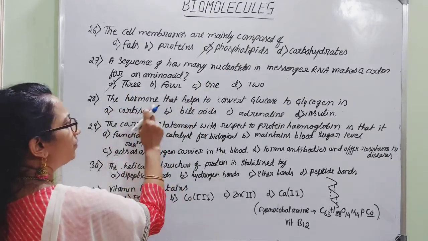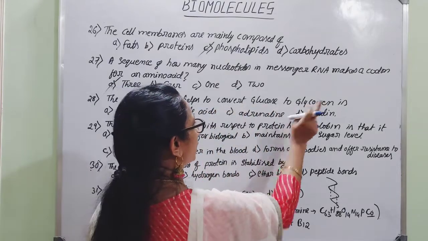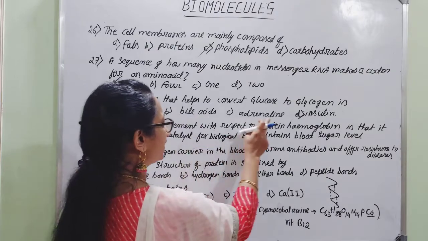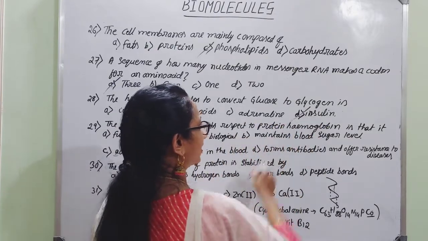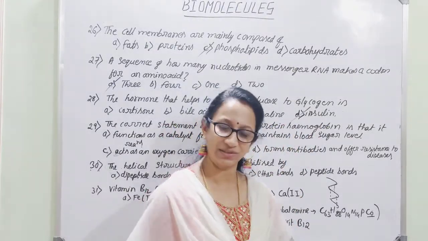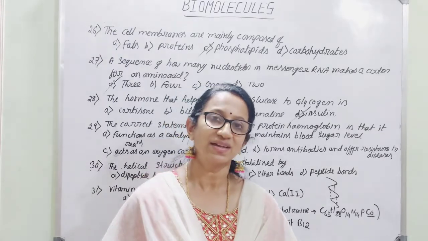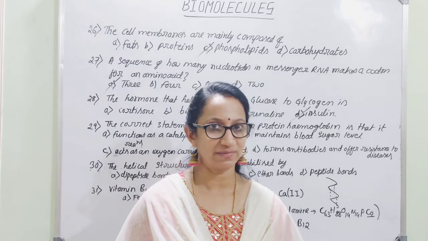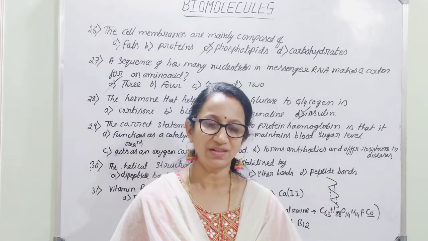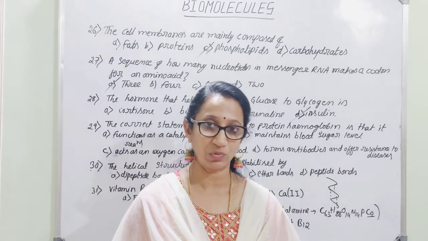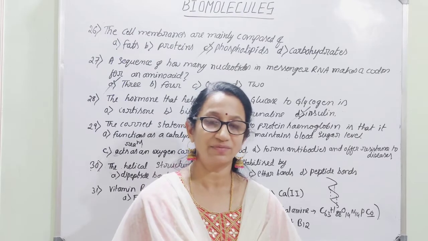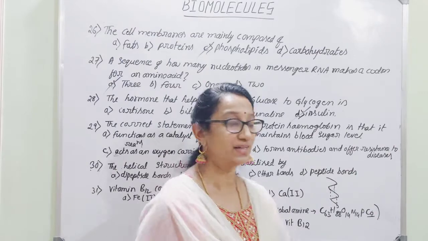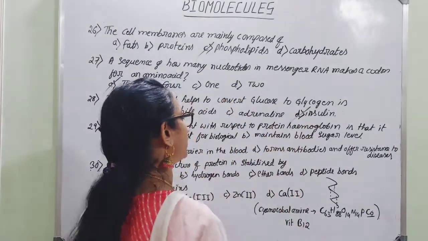Then the hormone that helps to convert glucose to glycogen is cortisone, bile acids, adrenaline or insulin. We can easily guess that insulin is the right answer, because insulin is very much needed for us. It helps to maintain the glucose level in our blood, and whenever we require glucose energy, the conversion between glucose and glycogen is done with the help of the hormone insulin.